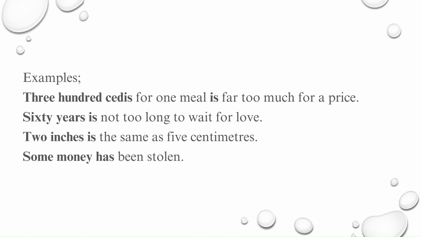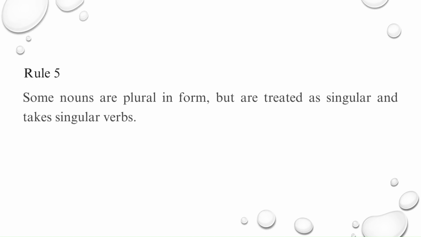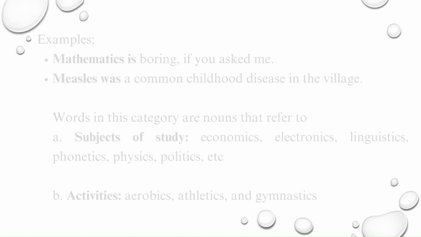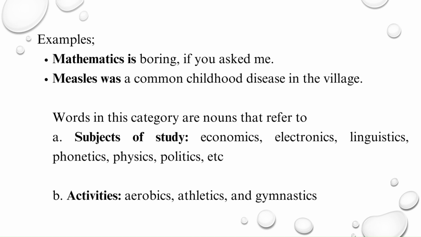Rule 5. Some nouns are plural in form, but are treated as singular and take singular verbs. Examples. One. Mathematics is boring, if you ask me. Two. Measles was a common childhood disease in the village. A. Words in this category are nouns that refer to subjects of study. Examples: economics, electronics, linguistics, phonetics, physics, politics, etc.